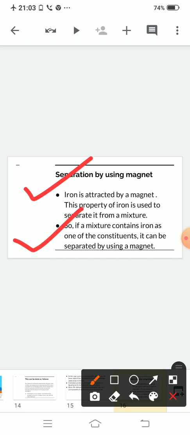That means if you want to separate a mixture by using a magnet, that mixture should contain iron, and you can separate only what? You can separate only iron. Clear?